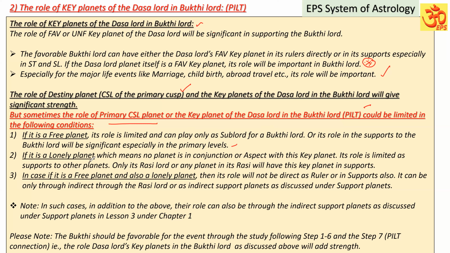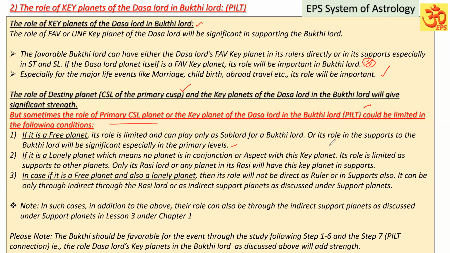And in the second condition, a planet is a lonely planet. What is a lonely planet? It means no planet is in conjunction or aspect with this key planet. Suppose Venus is posted in the sign of Mars, but Venus is not conjoined with any planet, or Venus is not aspected, or Venus is not aspecting any planet. So it means it's a lonely planet. It is not directly giving its influence to other planets.